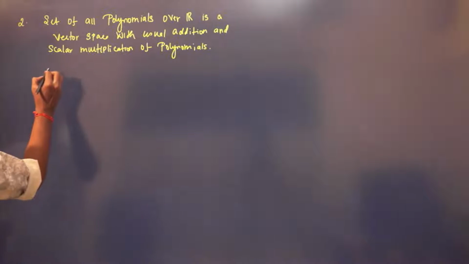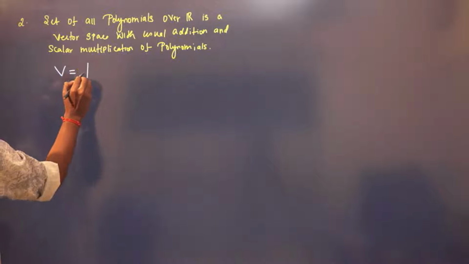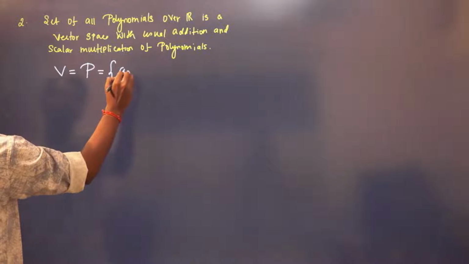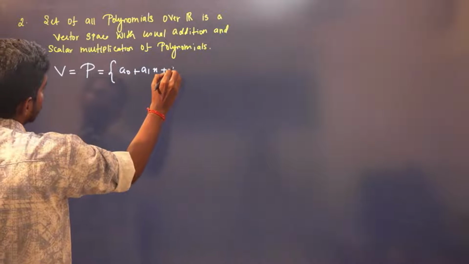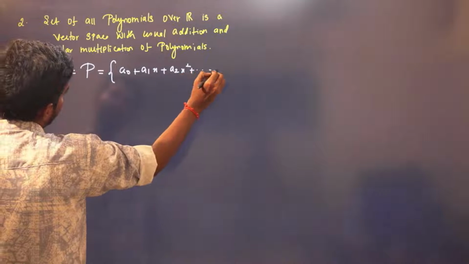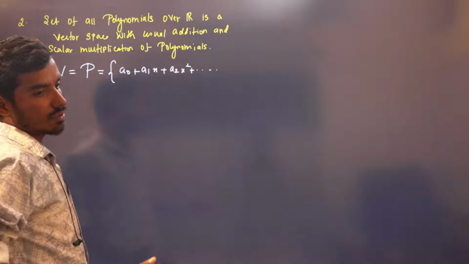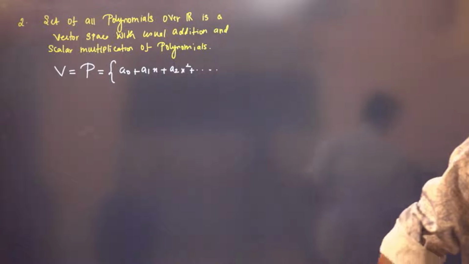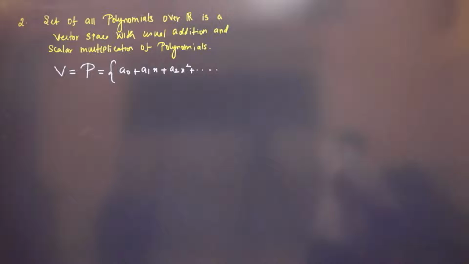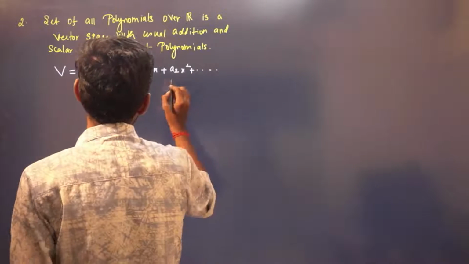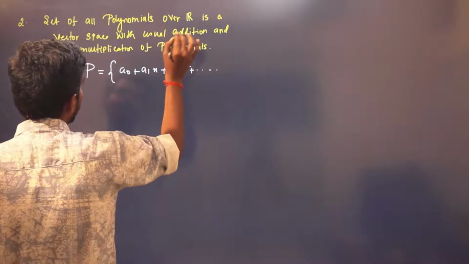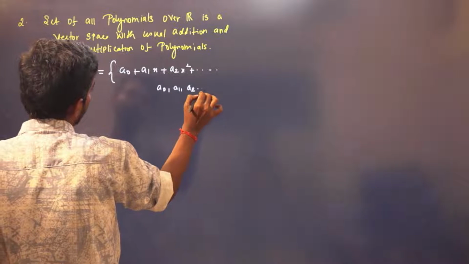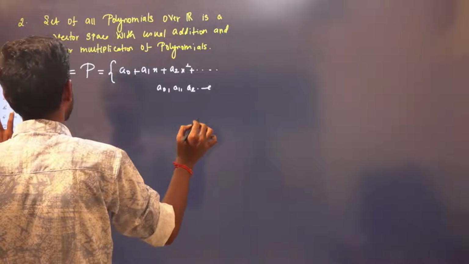See, here V is set of all polynomials. So that is over a variable x. So a naught plus a1x plus a2x square. See, polynomial, there is no degree mentioned. So it is a polynomial that will go on and on, right? There is no finite degree. So it is a polynomial alone. Here, polynomial over R. That means here a naught, a1, a2 belong to real numbers.